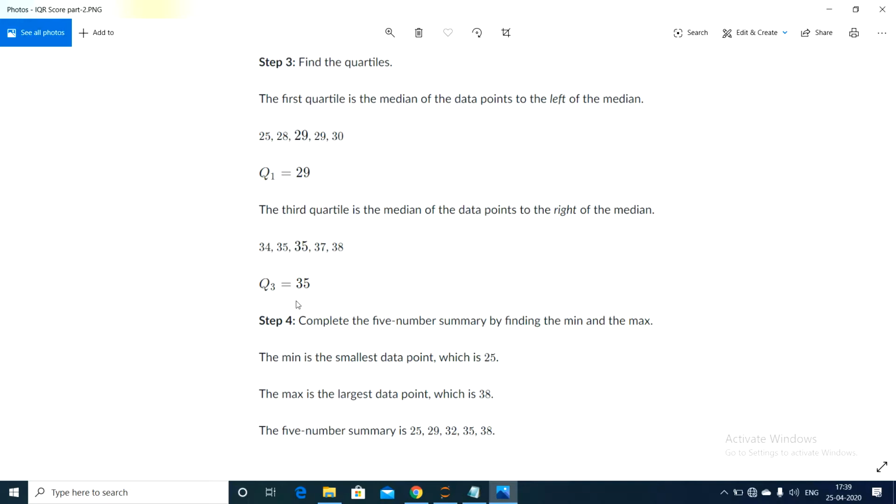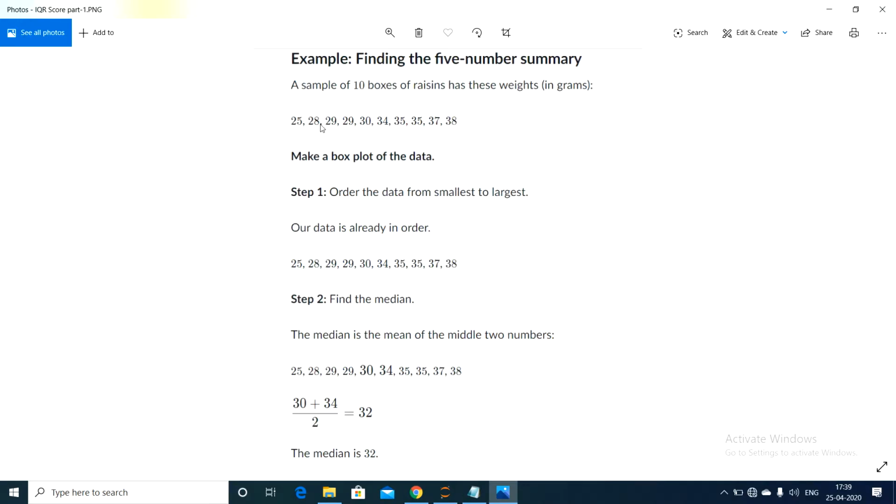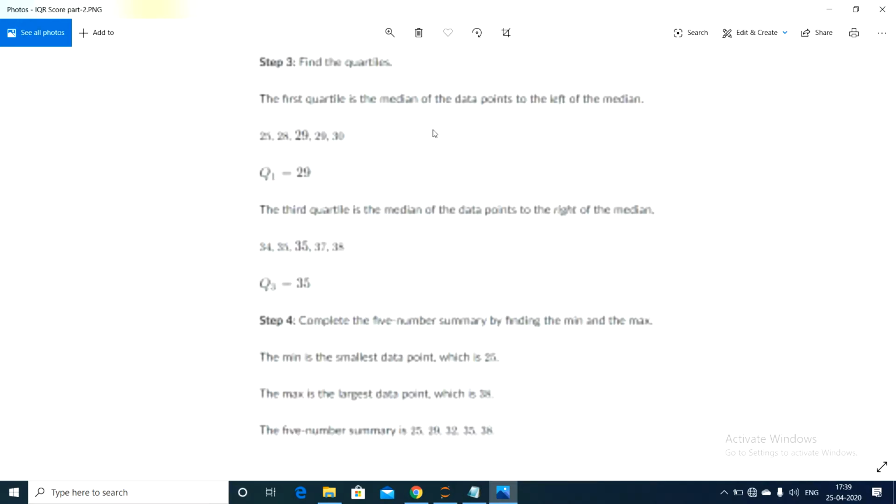Now we have the summary. What is the minimum value of all these weights? It is 25. The maximum value is 38, the Q1 value is 29, the median is 32, and the Q3 value is 35. These are the five-number summary. It represents the smallest value 25, the largest value 38, Q1 is 29, Q3 is 35, and 32 is the median.